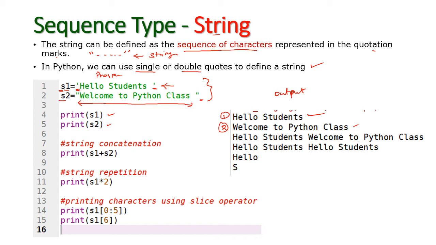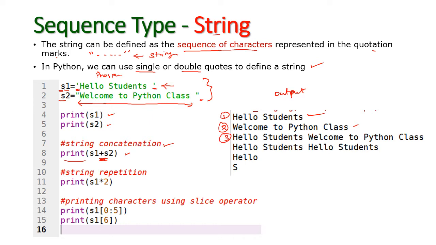And let us see the concatenation, that is string concatenation. For concatenating two strings, we can use the plus operator. The plus symbol is used to concatenate two strings. Now I am going to print s1 plus s2. So what is the output for this?